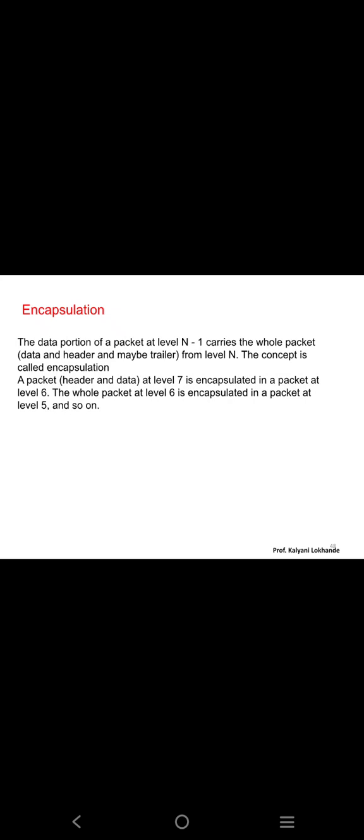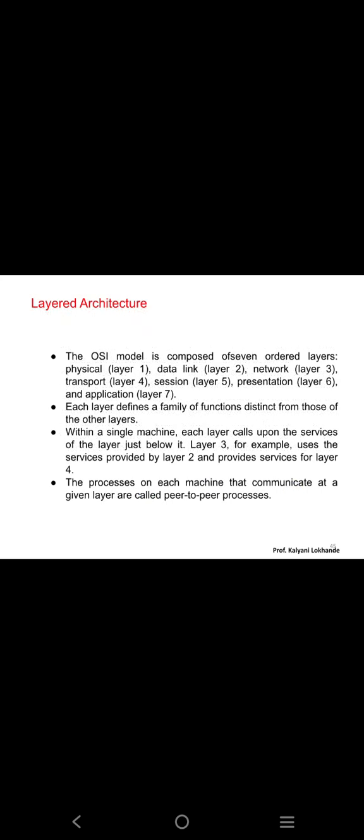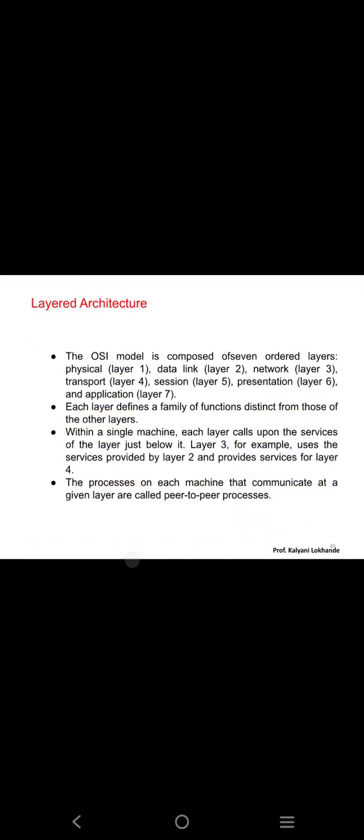So H7 and D7 will be collectively encapsulated, as you can see in this diagram, H7 and D7 acting as a data unit for layer 6, that is our presentation layer.